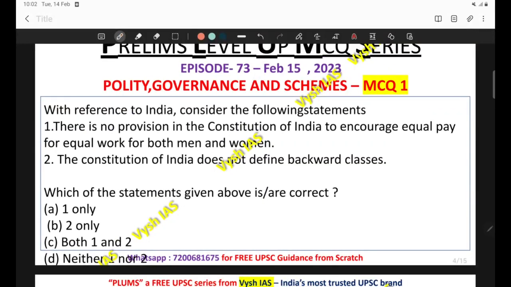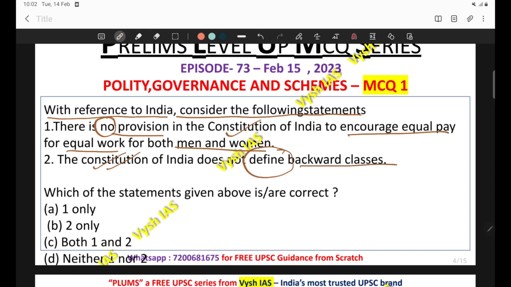Let's move on to the first question. The first question reads, with reference to India, consider the following statements. The first statement says, there is no provision in the Constitution of India to encourage equal pay for equal work for both men and women. And the second statement reads, the Constitution of India does not define backward classes.